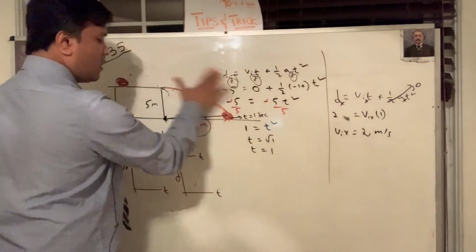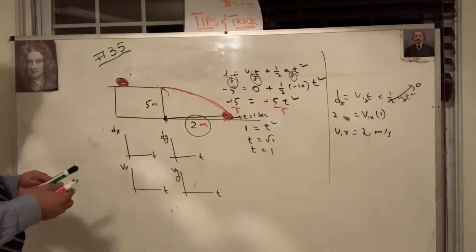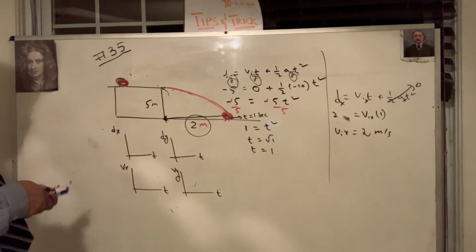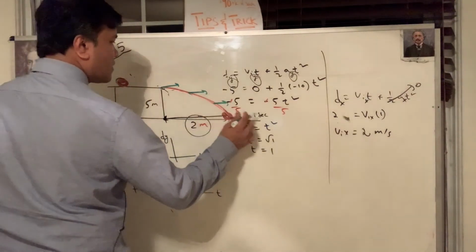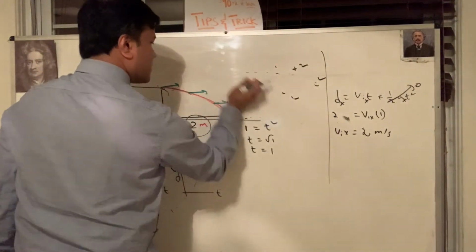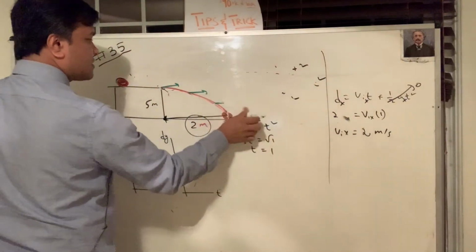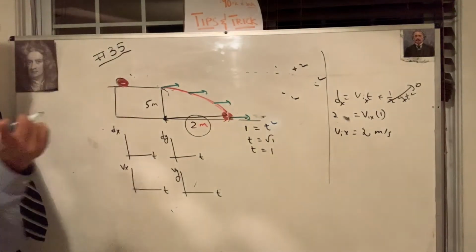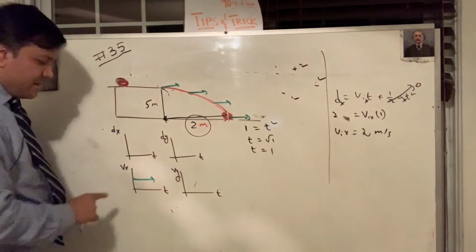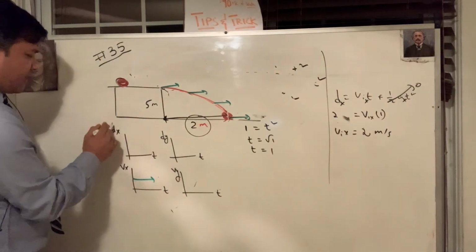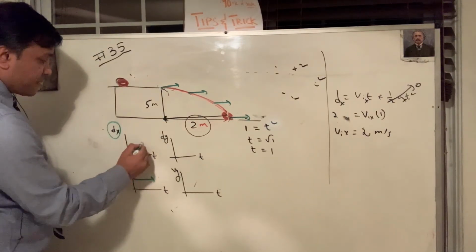I'm going to draw the velocity vector. To draw the velocity vector, I need a different color. I'm going to use green for the x component. What does the x component of velocity tell you? Same size, same size. So in the x direction, velocity is constant. If velocity is constant, then the displacement, if this one is horizontal, this must be diagonal. As simple as that.